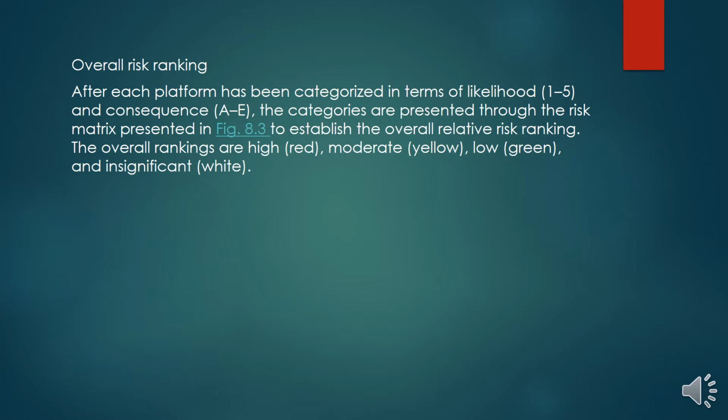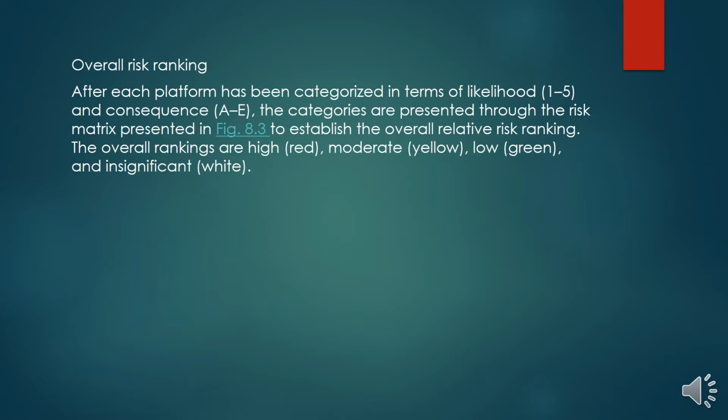Now, this chapter covers the overall risk ranking, which we arrive at after the detailed modeling of the likelihood factors and the consequence factors. The overall risk ranking is more of a qualitative representation of the risk to the structure or a fleet of structures. After each platform has been categorized in terms of likelihood 1 to 5 and consequence A to E, the categories are represented through the risk matrix presented in the following slide to establish the overall risk ranking.